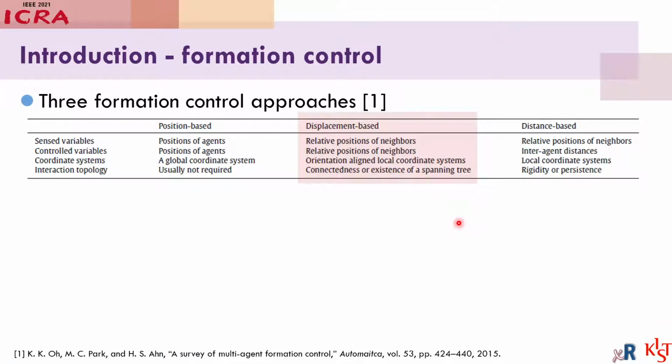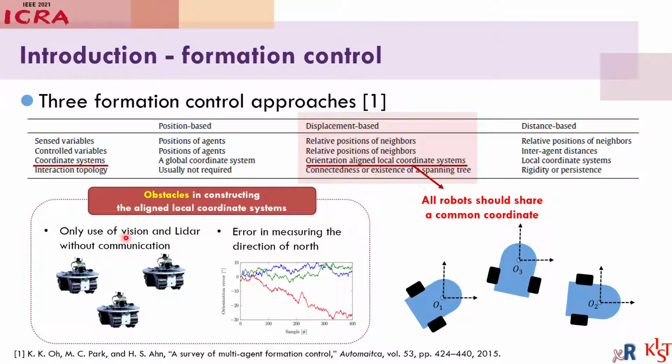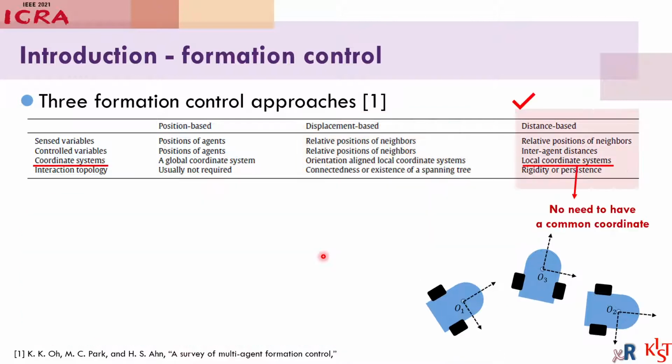When we use the displacement-based control approach, the local coordinate of robots should be aligned, which means that all robots should share a common coordinate. However, it's not easy to share the common coordinate when only the vision and LiDAR sensor are equipped without network communication. Besides, there exists an error measuring the direction of nodes, which could be a common coordinate due to the uncertainty of the compass sensor or the environment. On the contrary, the distance-based control approach doesn't need an aligned local coordinate system. In this paper, we focus on this approach.